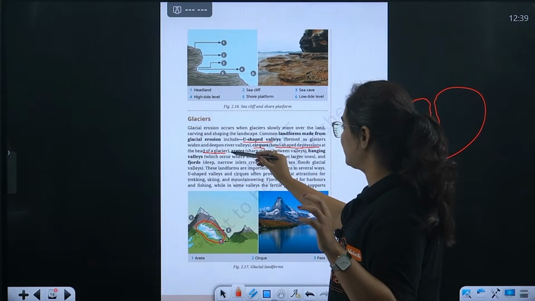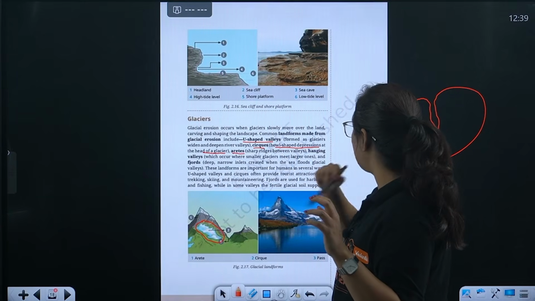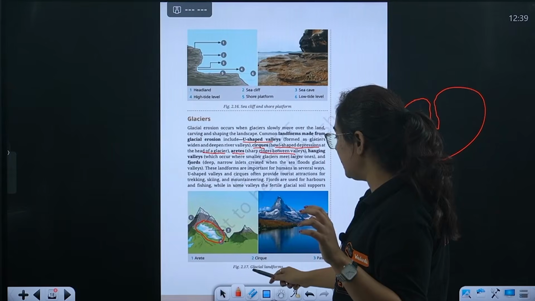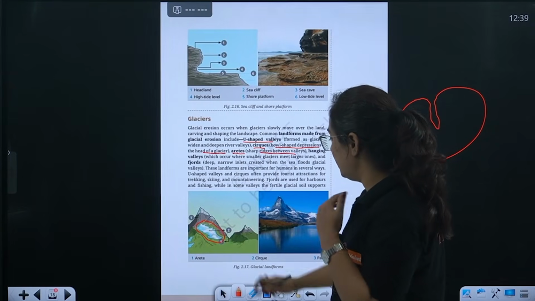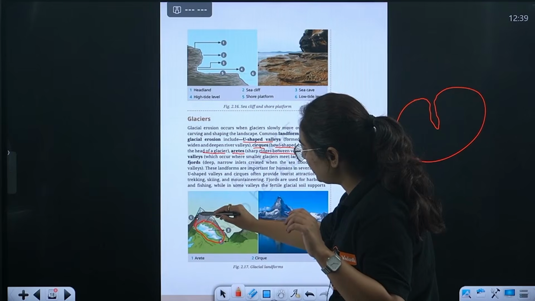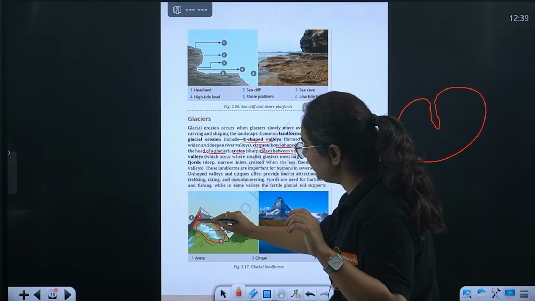Then we have arêtes. Arêtes are basically sharp ridges between the valleys. What is it, beta? Sorry. No, I'm correct here. So this is, beta, what? Sharp ridge, sharp mountain points in these valleys.